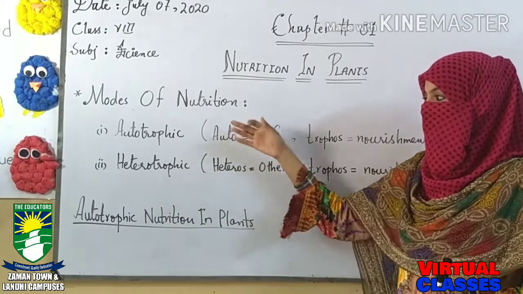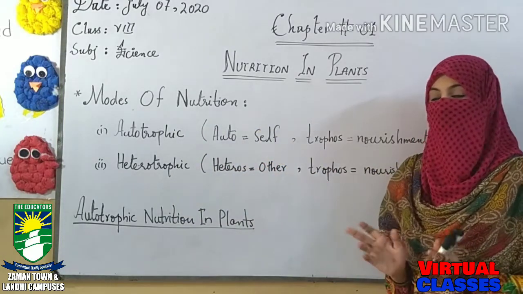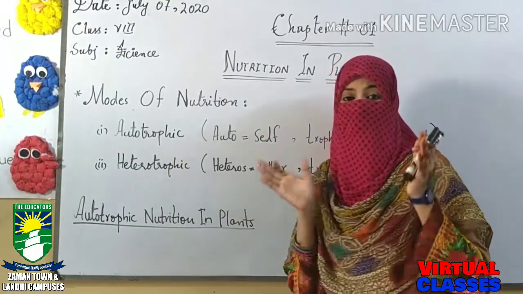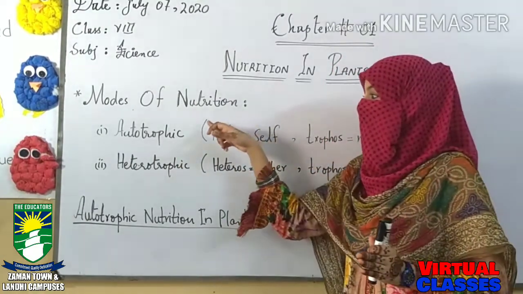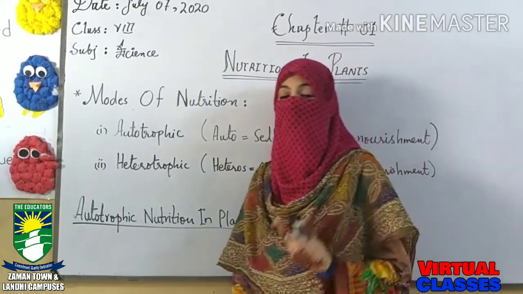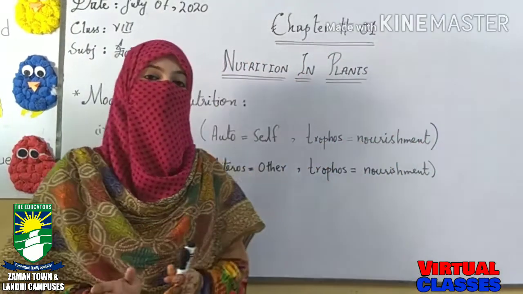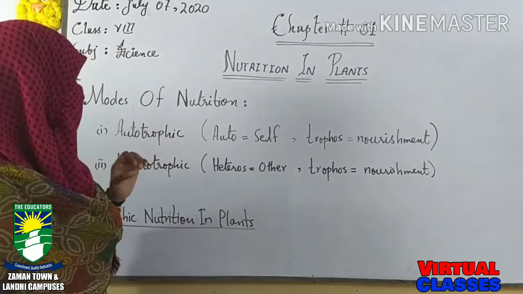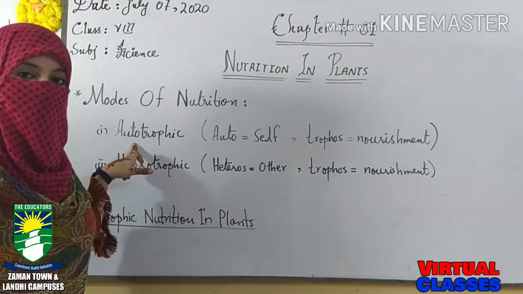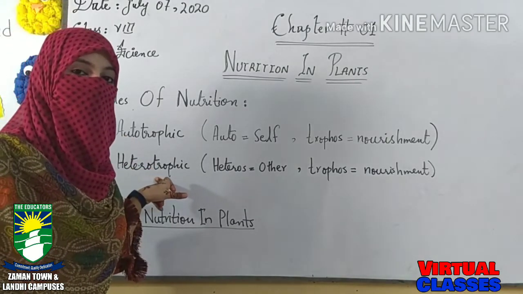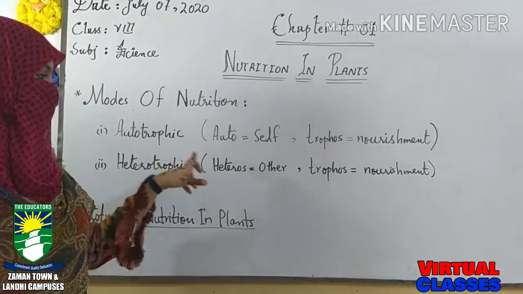One by one, we will study both of them. Starting from the autotrophic mode of nutrition, the question in your mind will be this: plants prepare their food by themselves, because we say that plants are the producers. Producers produce their food by themselves, so plants are only autotrophs. The question is how we can say that they are heterotrophs, or that they depend for their food on other organisms.